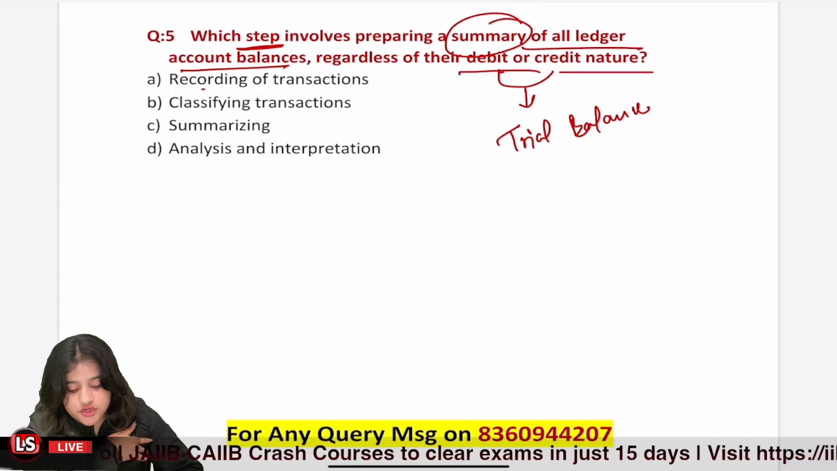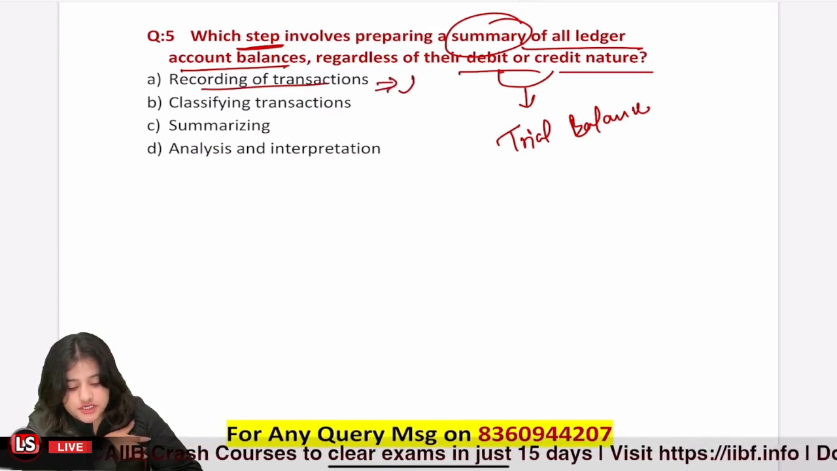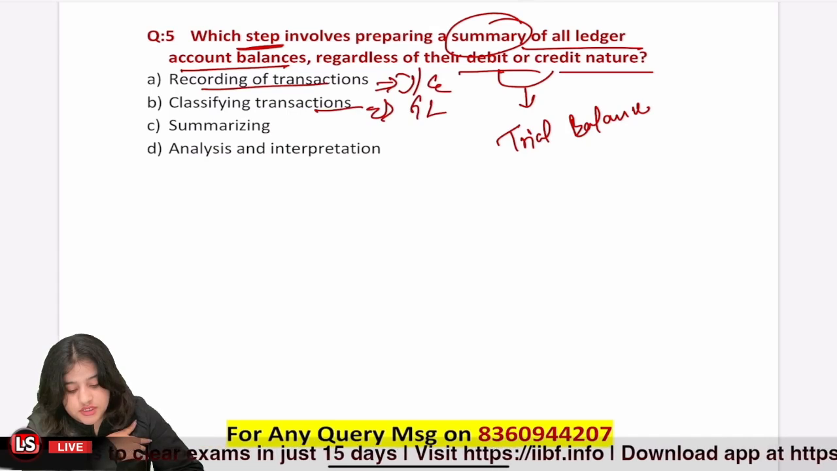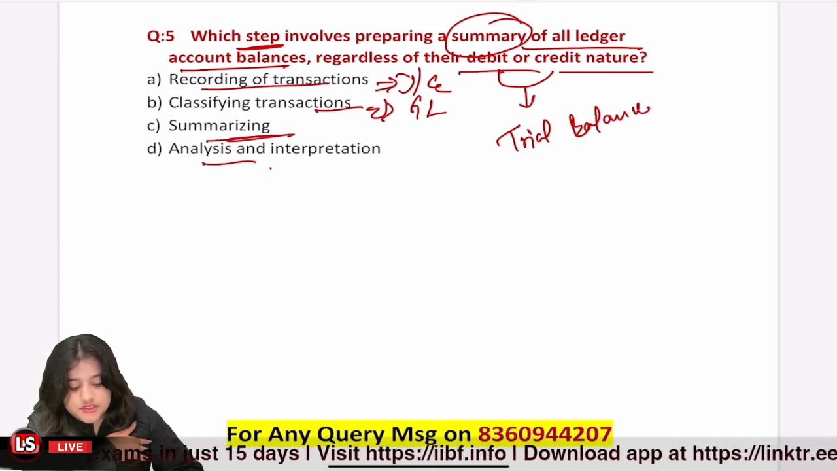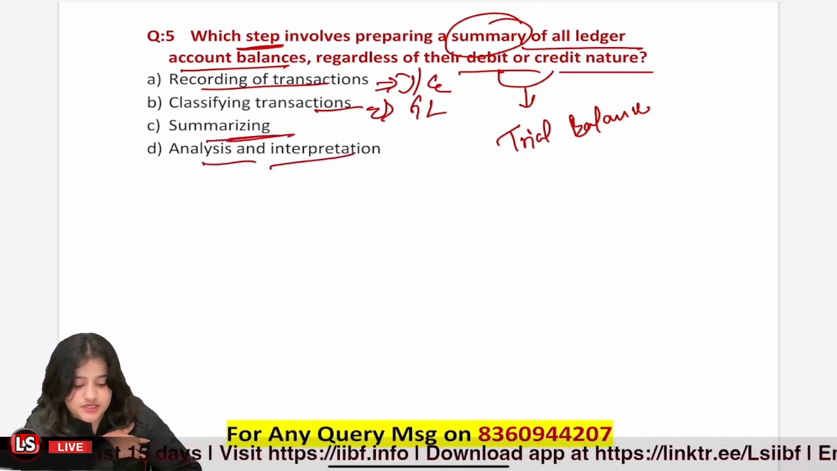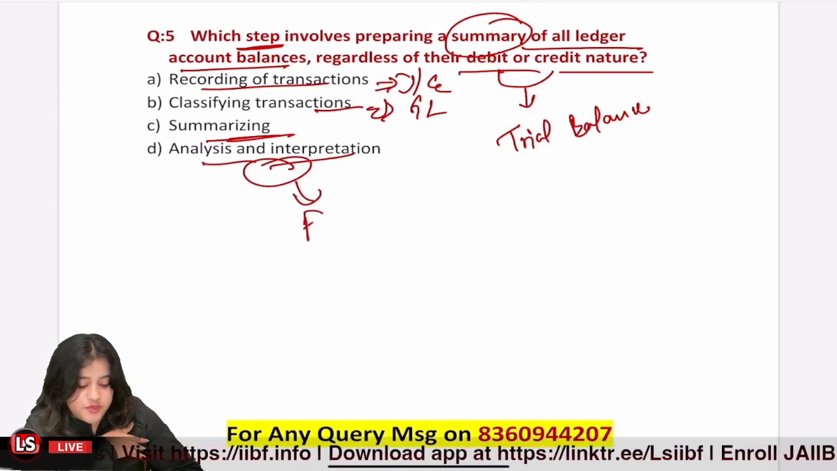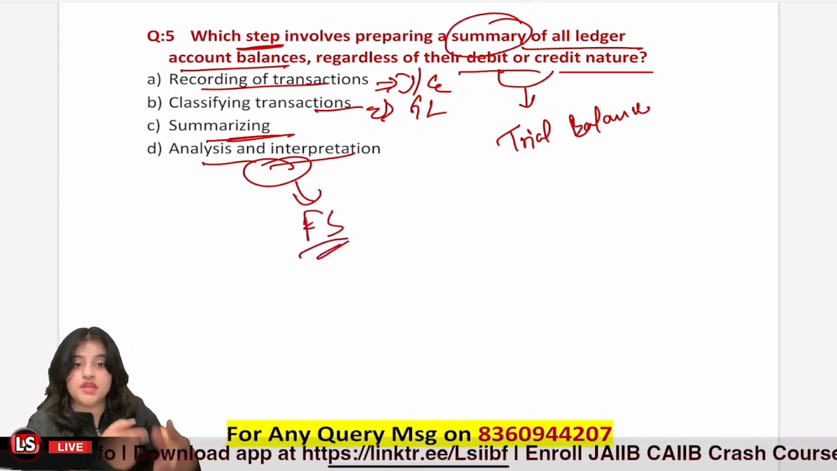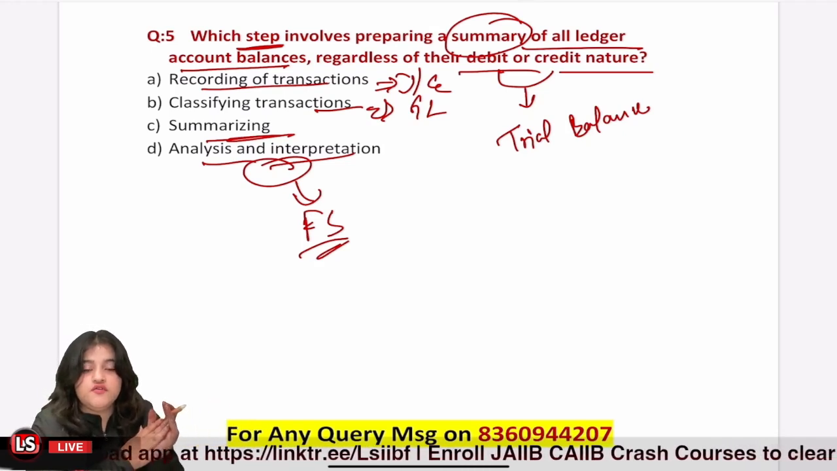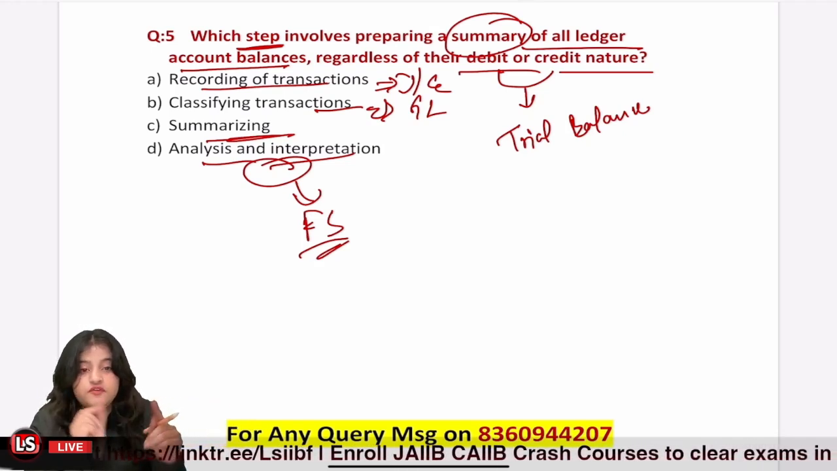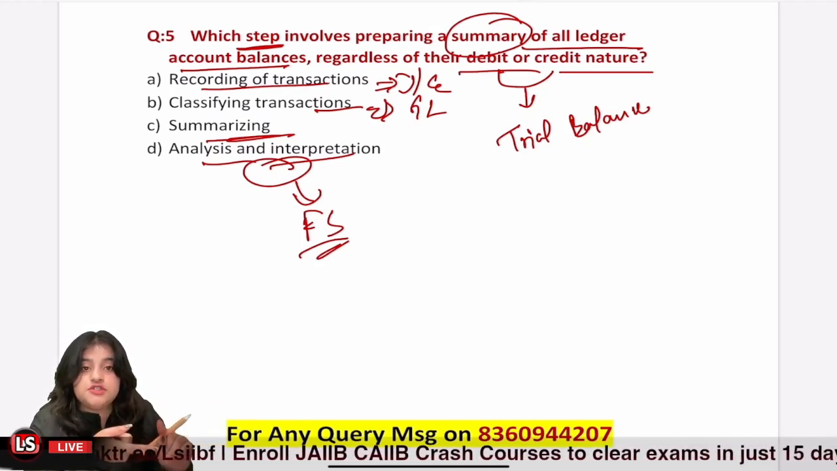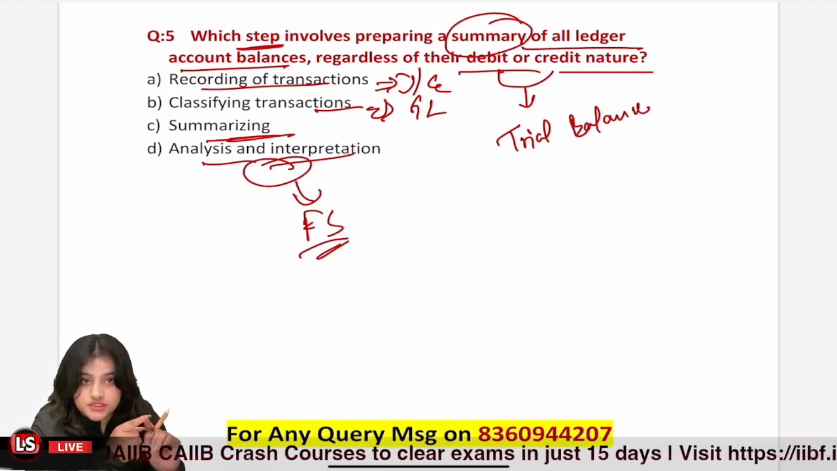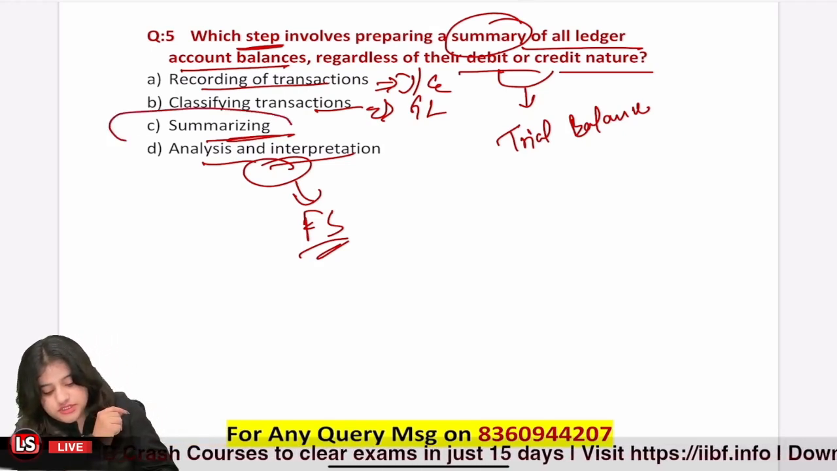Option number 1, recording of transaction. This is where our journal entry comes. Classifying transaction. This is where GL posting comes. Summarizing, or analysis and interpretation. Now see, analysis and interpretation comes afterward, when we prepare financial statements, we prepare the balance sheet, we prepare the P&L, and when we analyze and interpret the financial position. But when we prepare the trial balance, this step is called summarizing of our financial transactions. Okay, so option number C is correct.